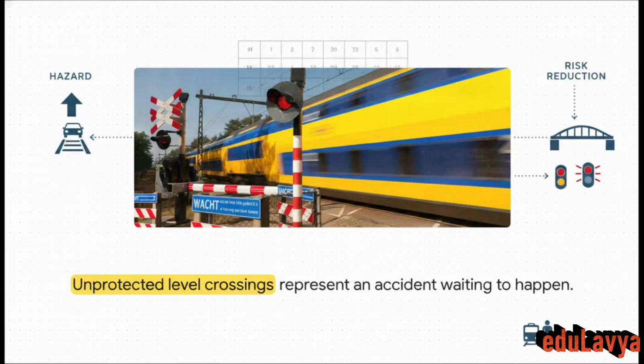Let's ground this theory in reality for a second. An unprotected level crossing is the perfect example of an accident waiting to happen. The trigger event? A car pulling onto the tracks just as a high-speed train arrives. Because a collision here easily hits that catastrophic severity level, engineers use the matrix to mandate strict controls, things like building a bridge or installing automated barriers. That drives the likelihood way down and keeps train movement safe.